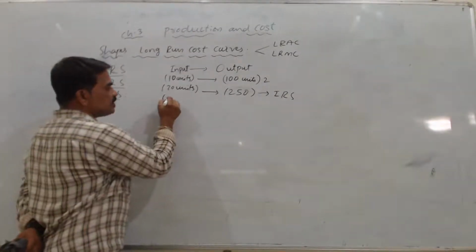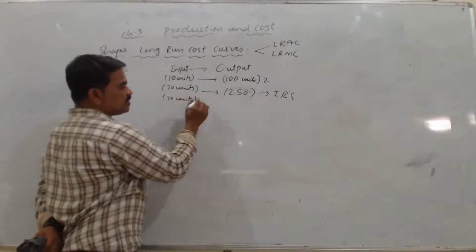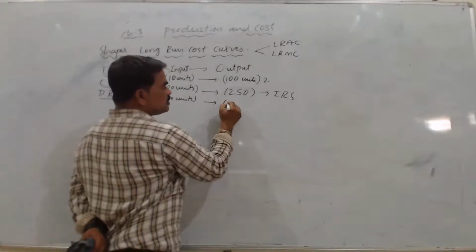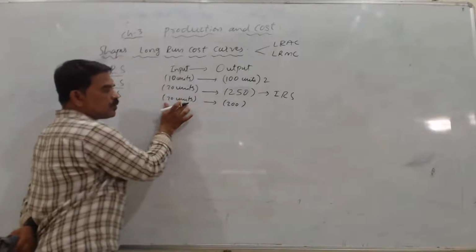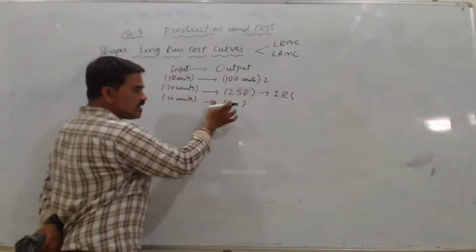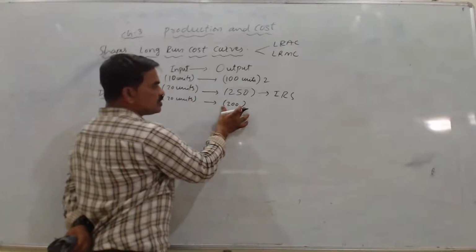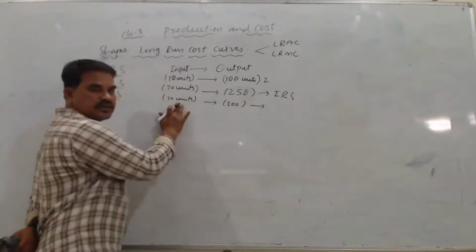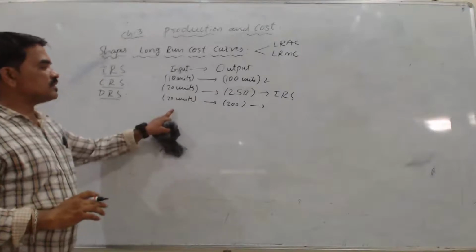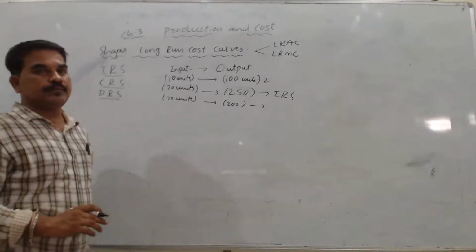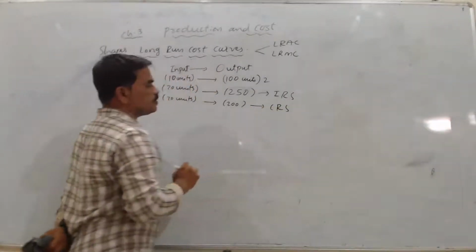Suppose I double this input from 10 to 20, the same doubling here, and here also I get increased output. Whatever proportional increase I am doing here, in the same proportion I am getting the output. The input that I doubled, here the output has doubled. The same proportion that I increase, my output has increased in that same proportion. If I double here, I get double the output. When it is like this, we call this constant return to scale.